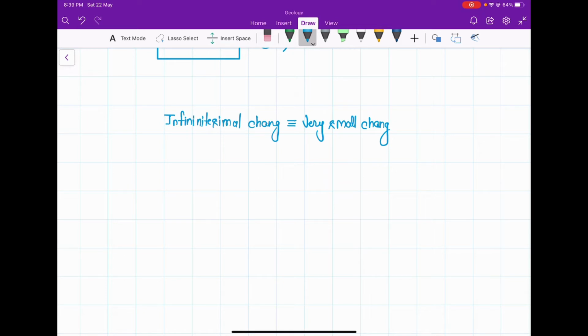So in a very small change in state, absorbing an infinitesimal amount of heat, so dq will be your infinitesimal change in heat, and doing an infinitesimal amount of work, so dw will be your infinitesimal work done. Infinitesimal, very small work is done.